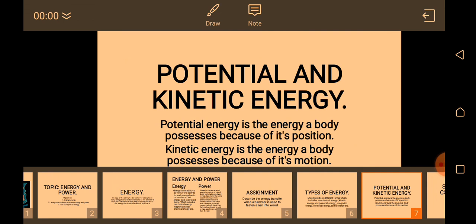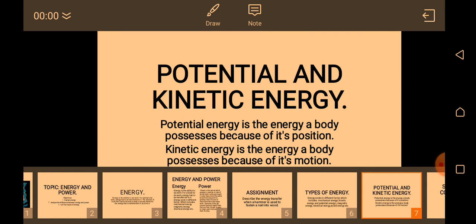And in the case of kinetic energy, it is the energy a body possesses because of its motion. Once an object is moving, it is said to have kinetic energy. Like in the case of the mango I mentioned just now, a mango on the tree, in as much as it is there, has potential energy.